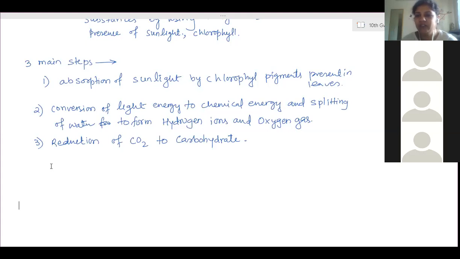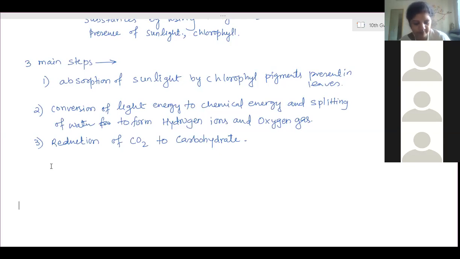So these are formed in the stroma region, the liquid part of the chloroplast. The last process, the dark reaction, takes place in the stroma region. So the excess carbohydrate in the form of starch remains stored in the stroma region.